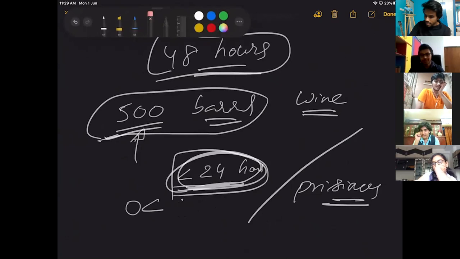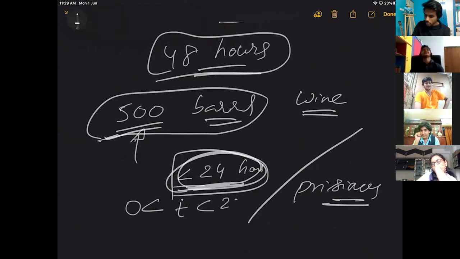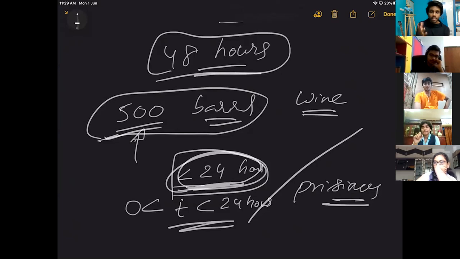It could be somewhere between 0 to 24 hours. That is the answer. That is the question. This is what makes it really complicated, and if only you can come up with an answer. I'm not going to give you an answer today, of course. We will get an answer for this tomorrow. But just come up with the least number of prisoners that you can use so that you can get an answer out of this thing. This is a really fun and interesting question that we're going to discuss tomorrow.